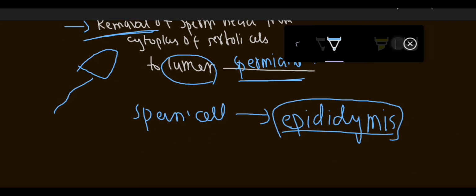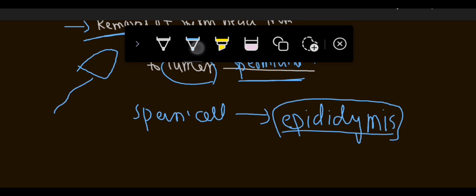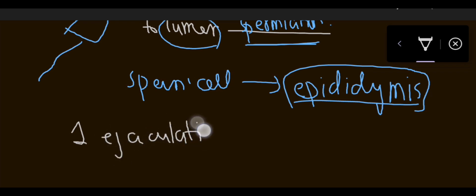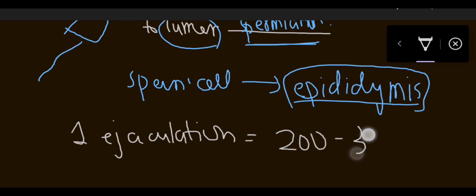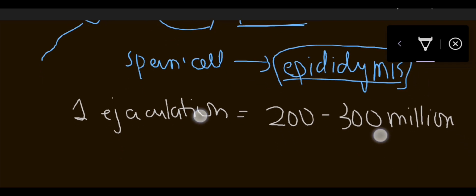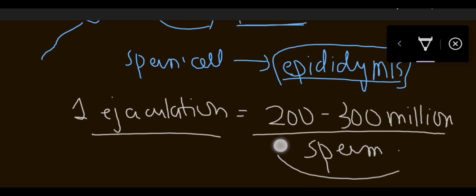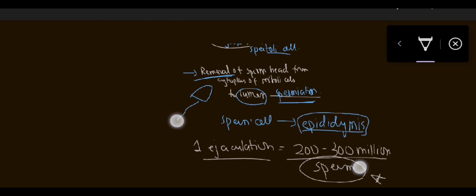Now we can say here how many million sperms are ejaculated. How many sperms come out in one ejaculation? In one ejaculation, 200 to 300 million sperms are released out of the body.